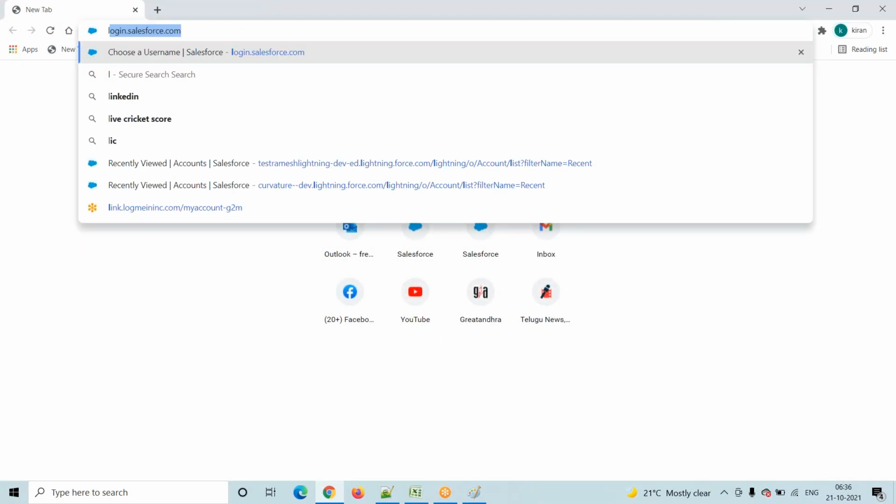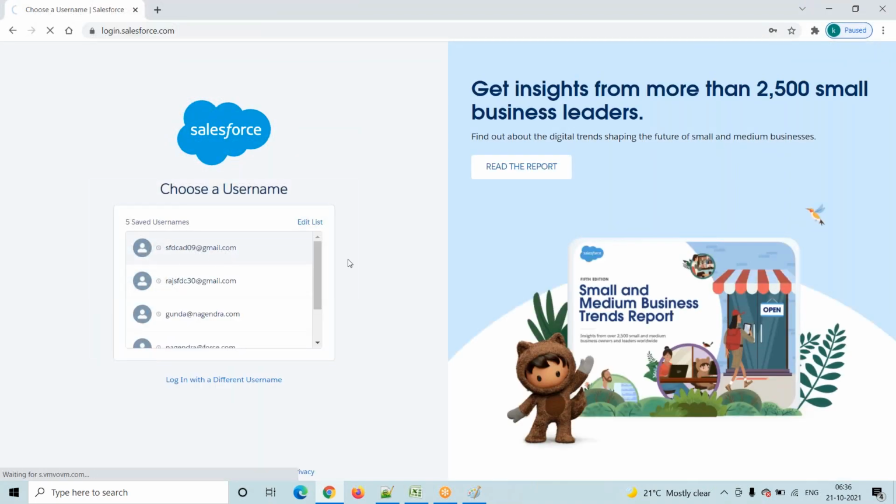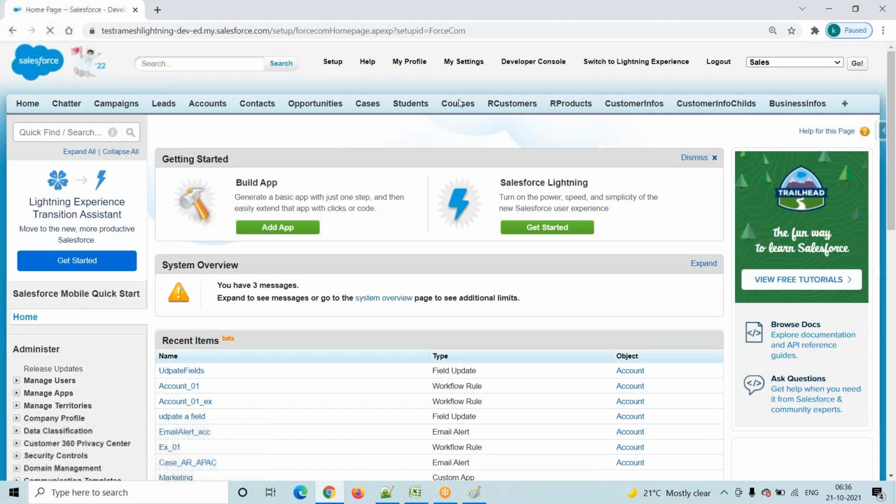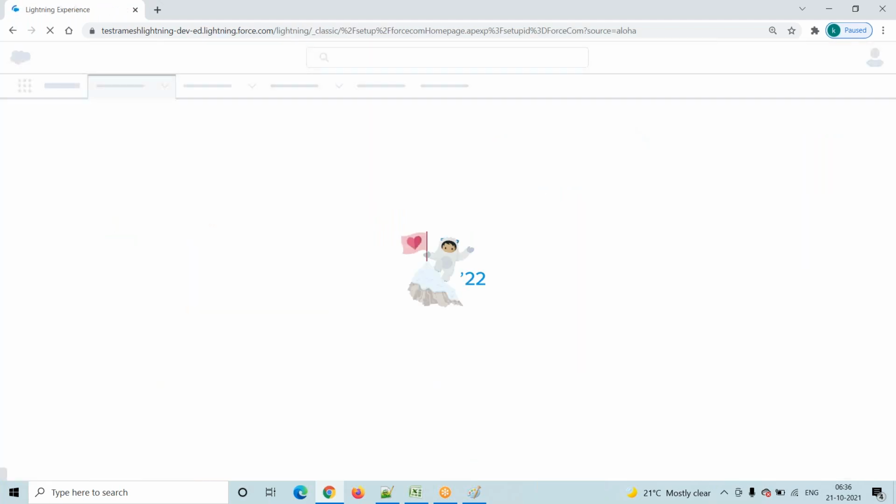I'm trying to log in to Salesforce. How to log in? This is a Tyler version. Go to login.salesforce.com, and you have to enter your username and password. Now it is redirecting to the classic version. Now I have switched to the Lightning experience. First we will create one custom object.